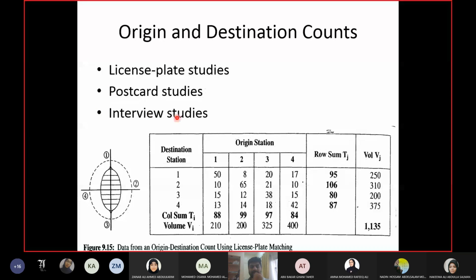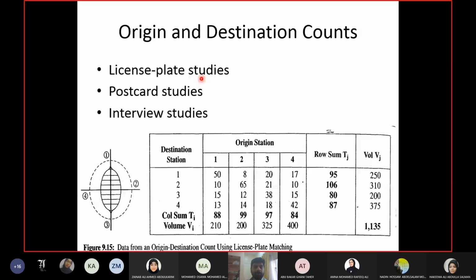Now as I said, irrespective of your method, whether you are applying license plate, postcard, or interview, you will never get the full count for any area. This origin destination matrix represents a sample of the count. It does not represent the full count. 50 is not the actual number of people who have origin and destination as one. The actual number will be higher.